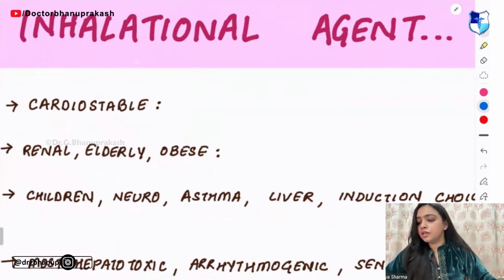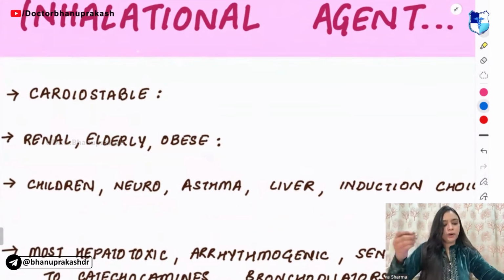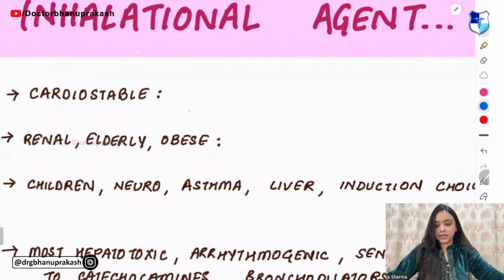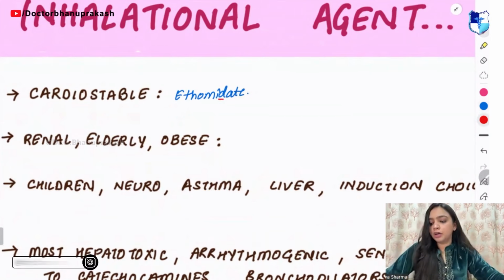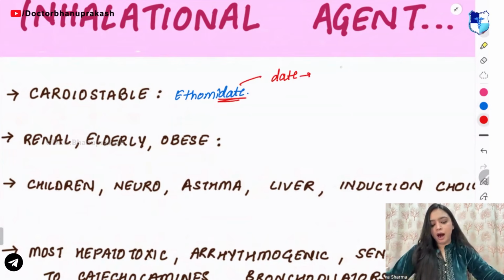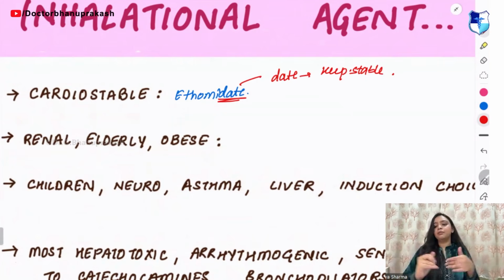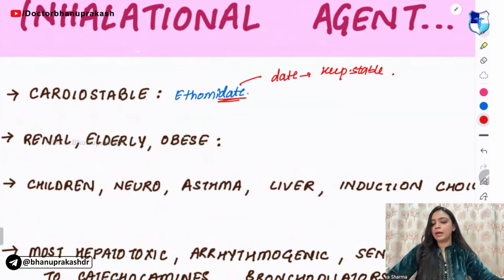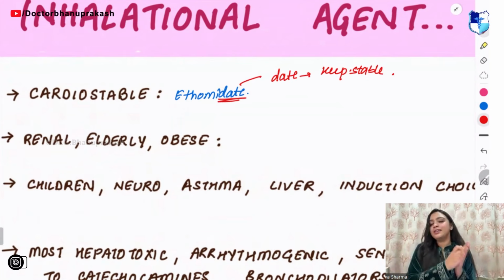The first one: which agent is cardiostable? It is etomidate. You can remember it with the mnemonic of going on a date: keep your heart stable. While going on a date, keep your heart stable, right? Because it is very essential. Otherwise, the girl will think that you are a mad person. So while going on a date, keep your heart stable.